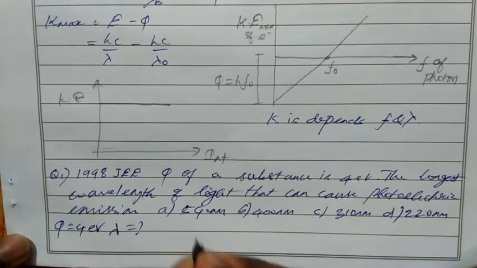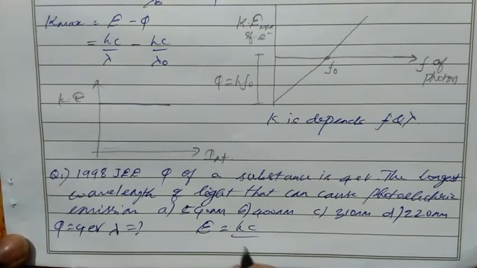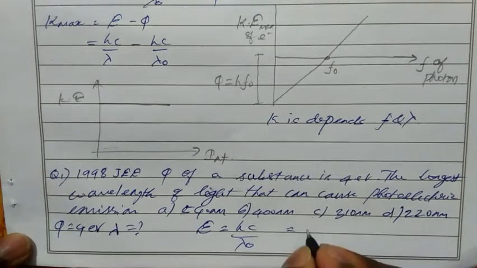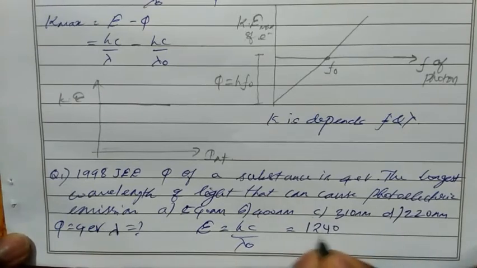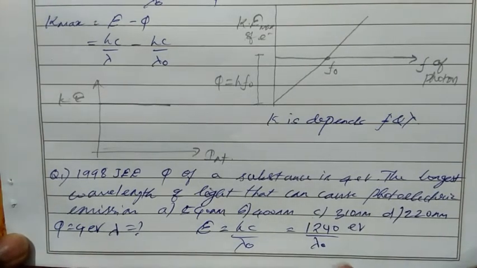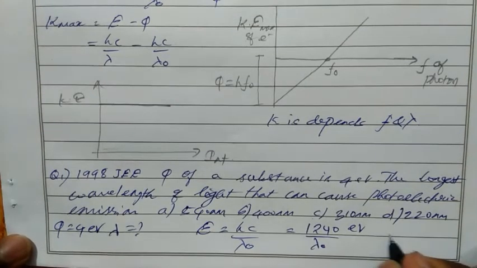What's the formula? E equal to hc by lambda naught. Okay, longest wavelength. Then we know h value, Planck's constant, and c, speed of light, so both are constants. If we substitute all these values, then we will get 1240 divided by lambda naught, where lambda is in nanometer. So what is the value of lambda naught?